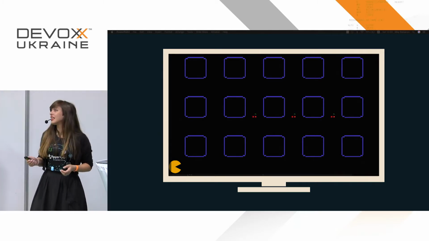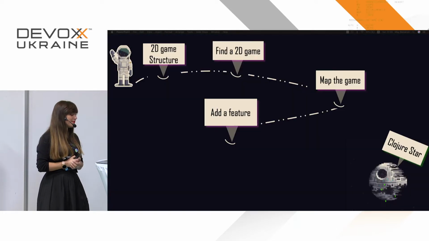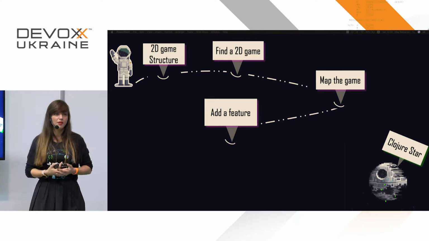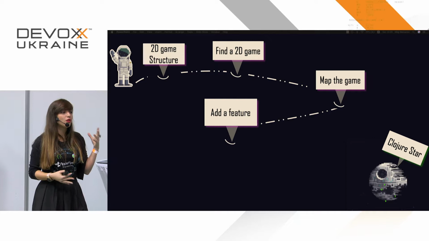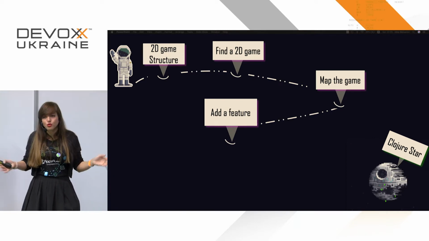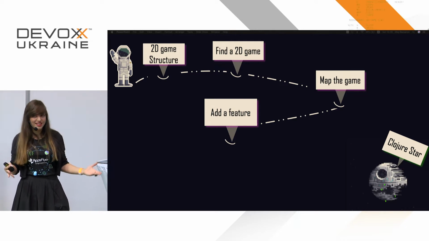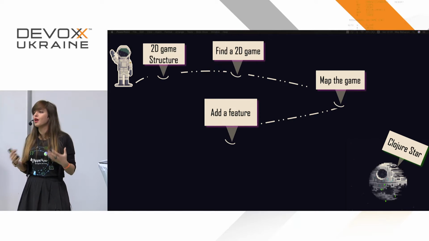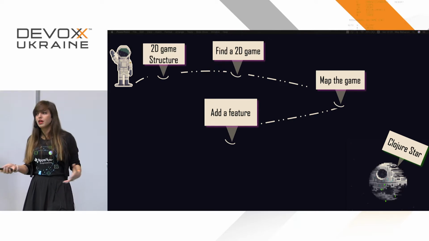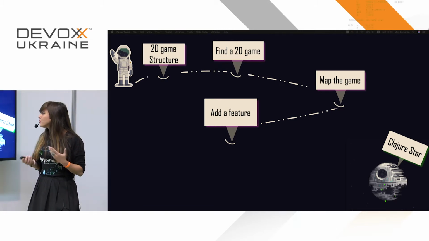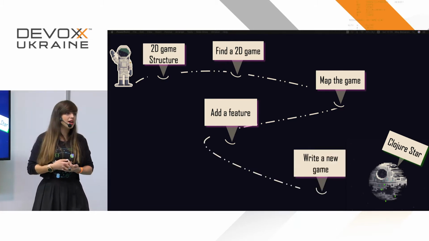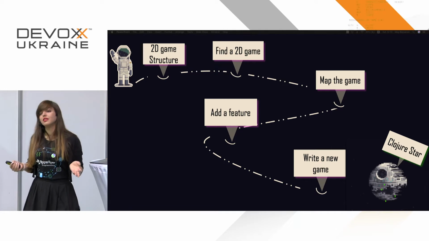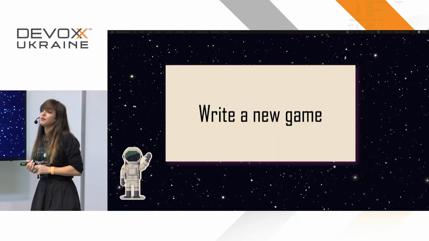So, the next thing that you want to do after you've added things to the current game and you are sure of how to do things in Clojure. I mean, not sure. Okay, we're never sure. We are more confident to do things now in Clojure. For me, the next thing was to not use a library already prepared for me. I wanted to write my own game in Clojure, and I wanted to see if I could wrap the Java libraries myself, which is what I did. I wrote a completely new game, and I wrapped the Java libraries myself.